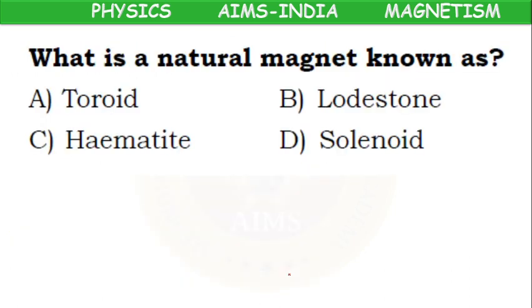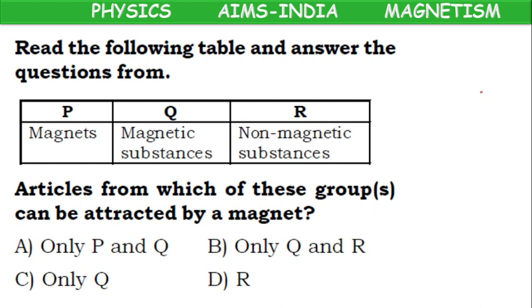Okay children, try to guess the answer. What is a natural magnet known as? Toroid, lodestone, hematite, solenoid. What is the answer? Lodestone. Already we have told, leading stone, which will show the direction. So, okay children, lodestone is the correct answer.